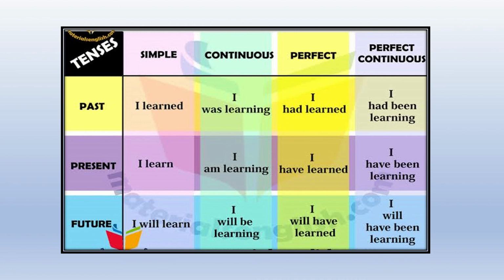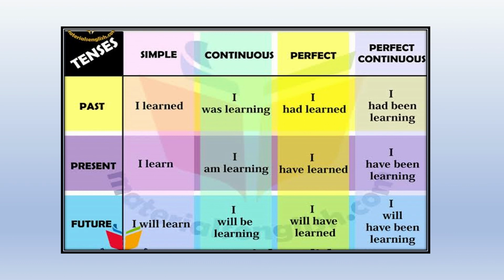Now, in the same way, we have perfect tense. This is the first one, the past perfect tense. Whenever there is a perfect tense, children, we will use a have or a had plus ed at the end of the verb. Okay, like in the past perfect tense, I had learned. Present perfect tense, I have learned. Future perfect tense, I will have learned.